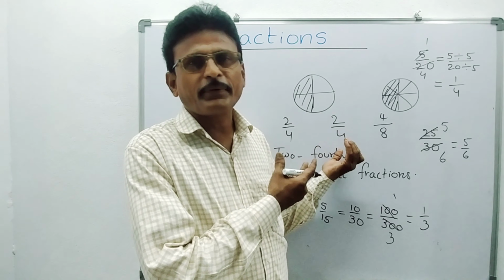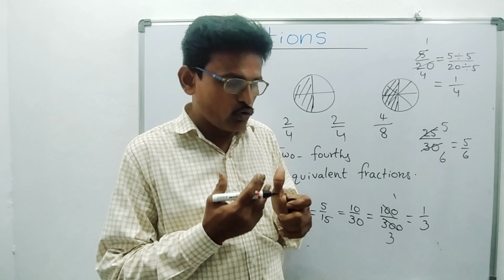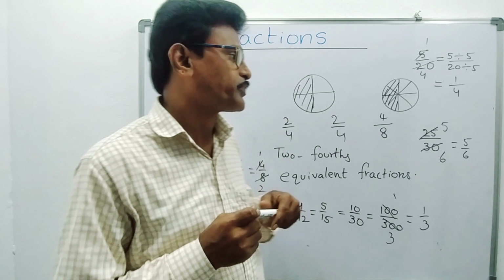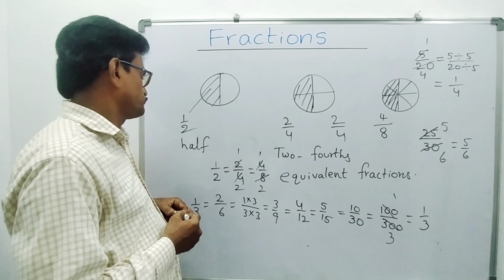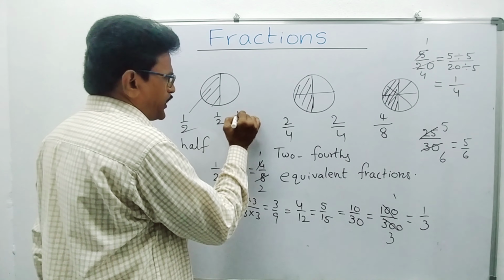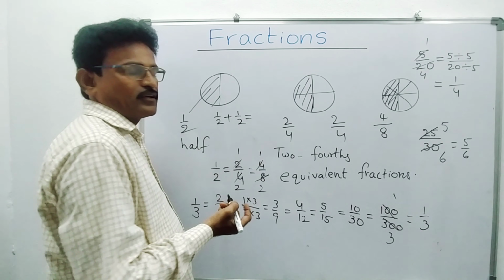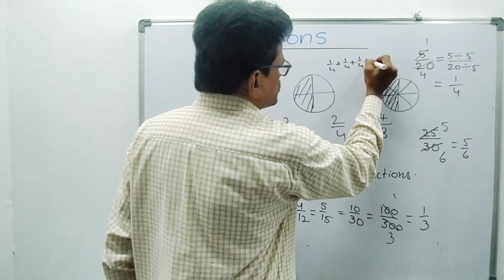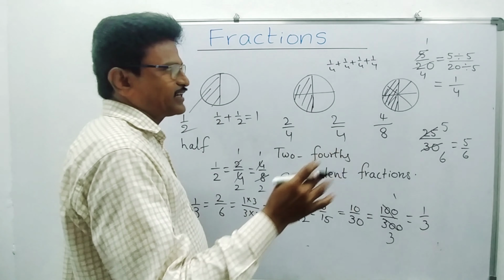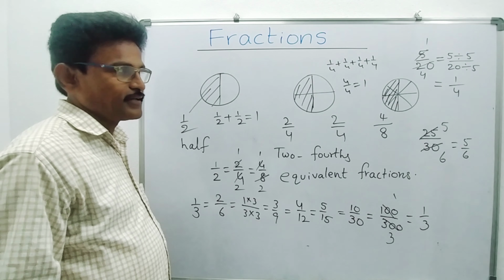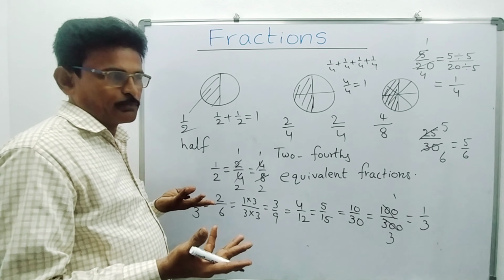Now, so much topic is there in fractions. How to do additions, subtractions, multiplications, divisions of fractions. Right? And in this some properties are also there. Here students, very simple thing. 1 by 2 and 1 by 2 we are adding. Directly, how much you are getting? 1. That is the total part. Here, 1 by 4 plus 1 by 4 plus 1 by 4 plus 1 by 4. Total 4 parts are there. You are getting 4 by 4, nothing but one whole part. Right? In this way we can add simple things.